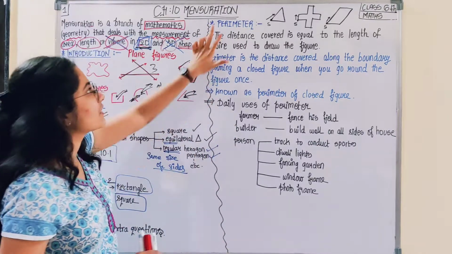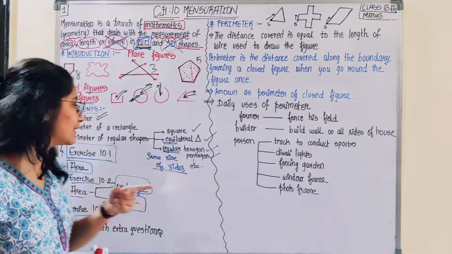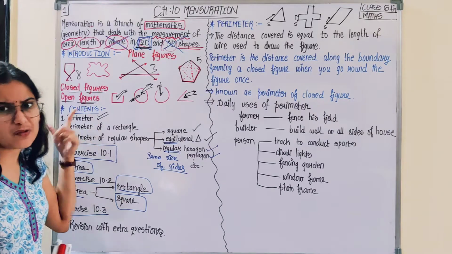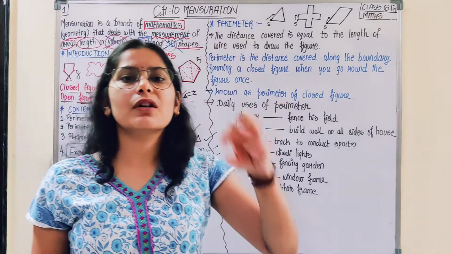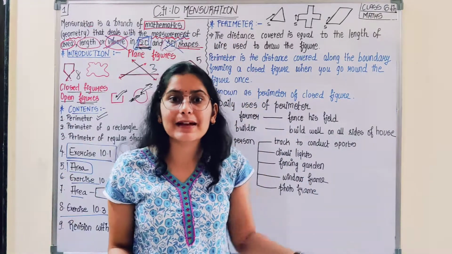So here we start with the first topic, that is perimeter. First topic, that is perimeter. What is perimeter? कब से मैं बोल रही perimeter. What is perimeter?